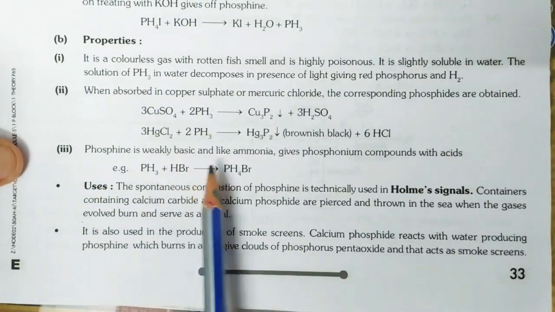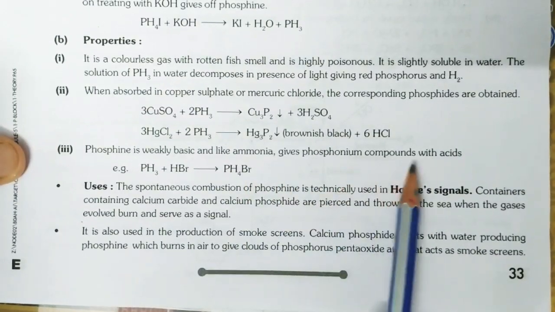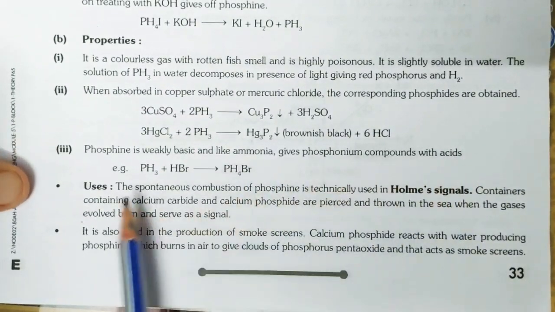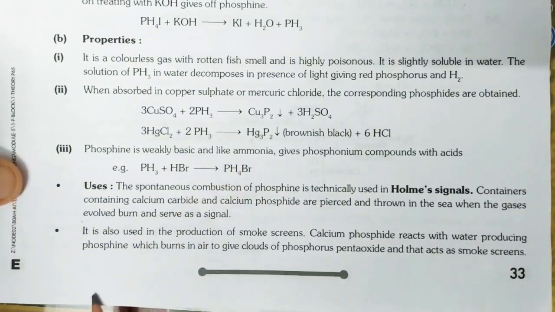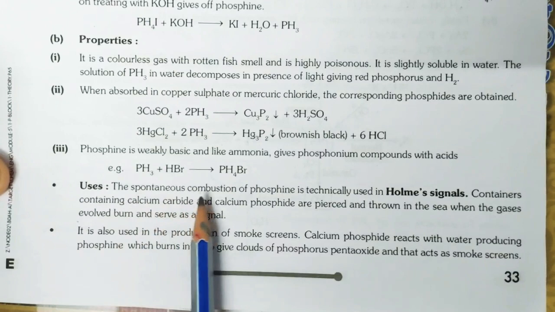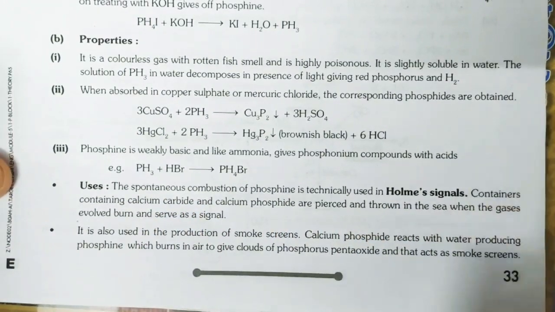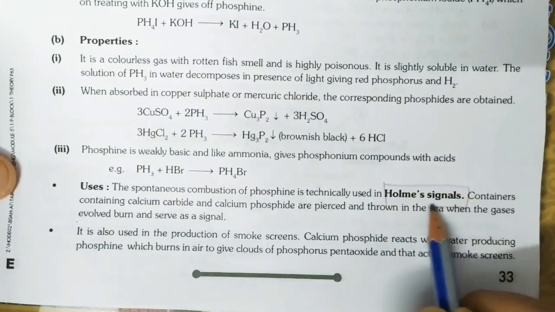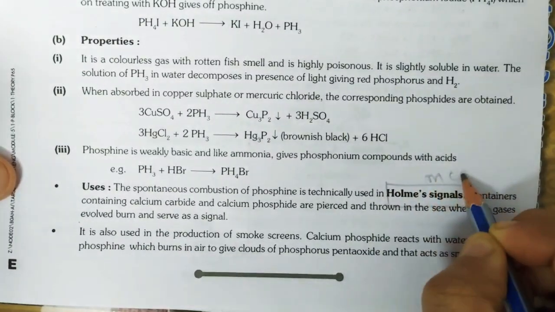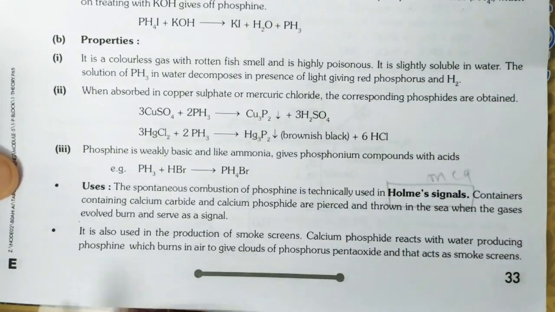Phosphine is weakly basic and like ammonia gives phosphonium compounds with acid. This is phosphonium bromide. Let's discuss its uses. The spontaneous combustion of phosphine is technically used in Holmes signal. Most important MCQ. Two MCQs are there in this.